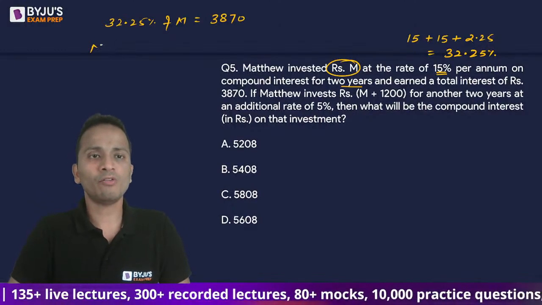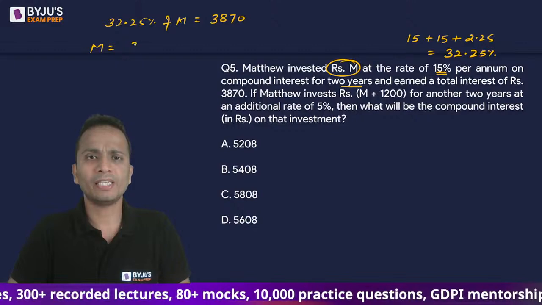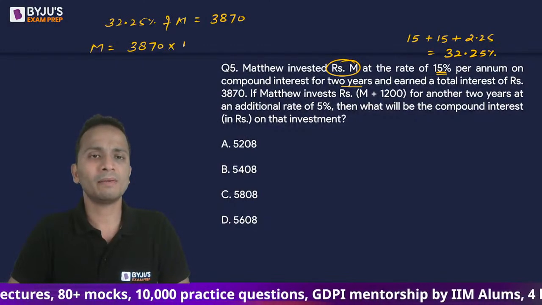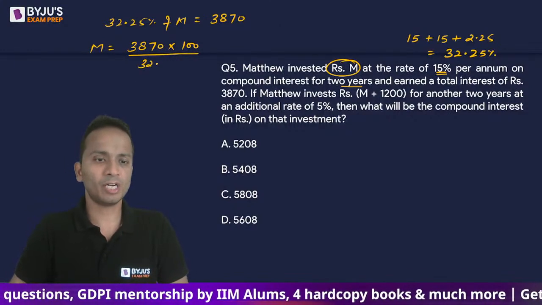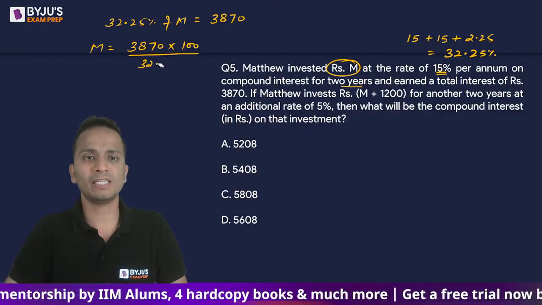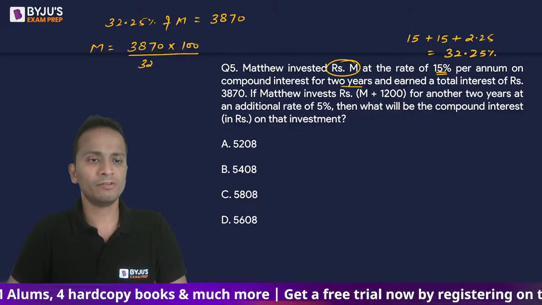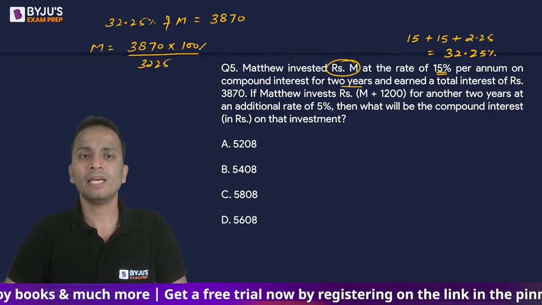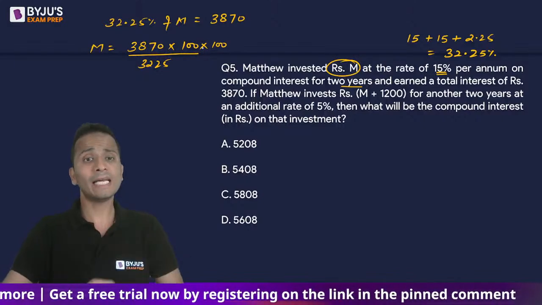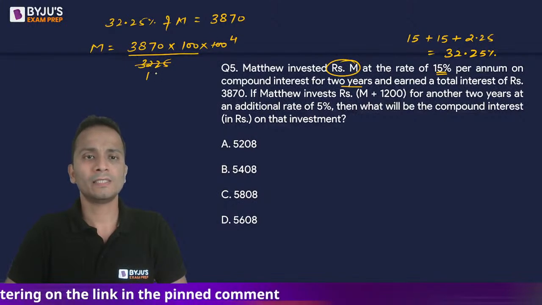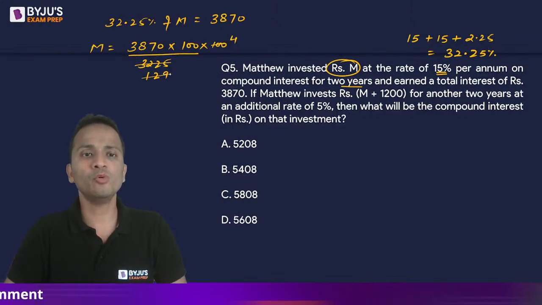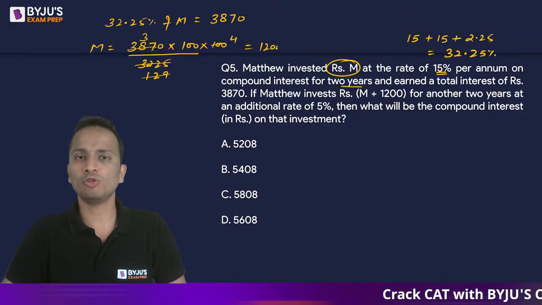Okay, so the value of M will be equal to, let's write it, 3870 multiplied by 100 divided by 32.25. अब 3225 यहाँ से भी एक डेसिमल हटा देते हैं, so I can further write it as 3225 into 100. Okay, कैंसिलेशन करते हैं, 25 कैंसिल किया, यहाँ से 4 आ गया, 129 into 3 is 387, so 12,000, the value of M comes out to be 12,000.